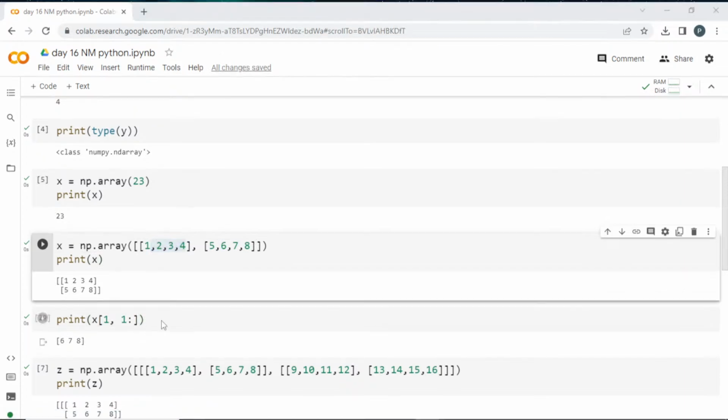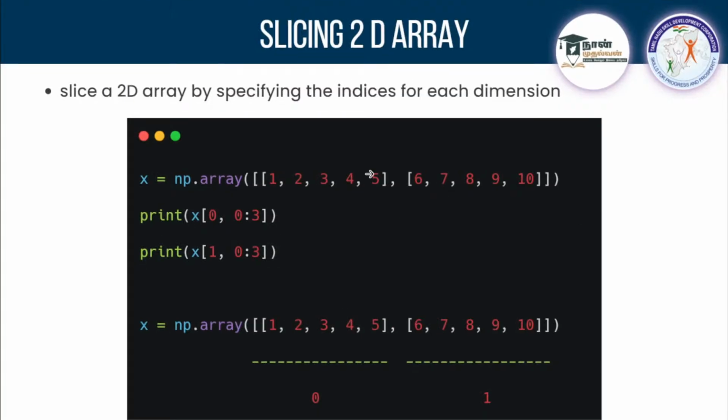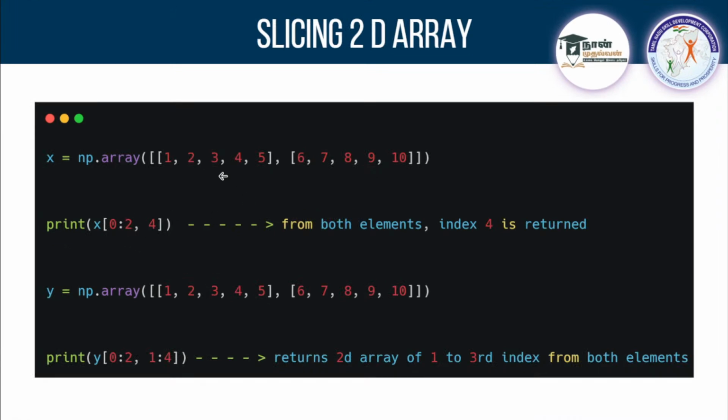And there is another method also. If you want to take something common between both, you can go like this. If you want to take only the 4th element from both of them, how will you slice it? 0:2, which means what will happen? 0 will be the 0th index. If you mention 2 here, it will be till the first one, right? So 0 and 1 will be taken, and in that only the 4th element will be printed.